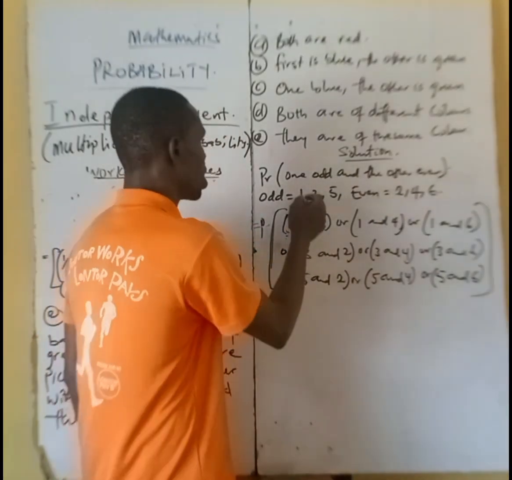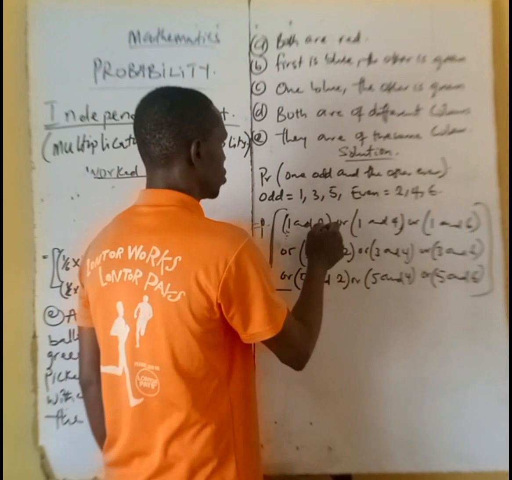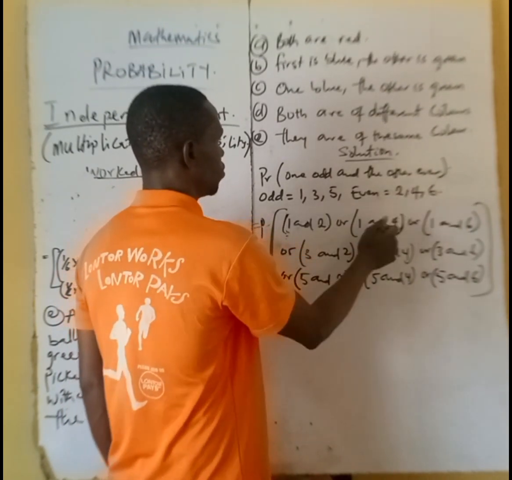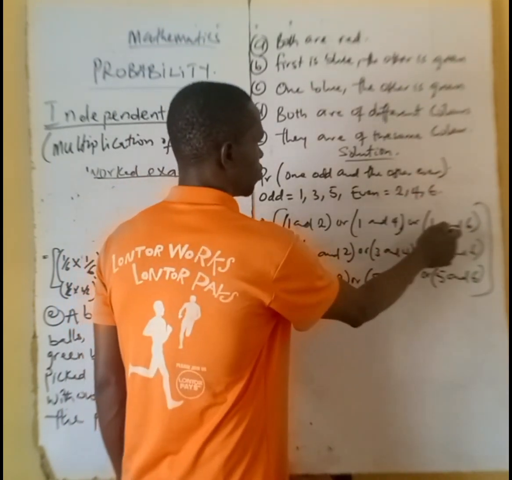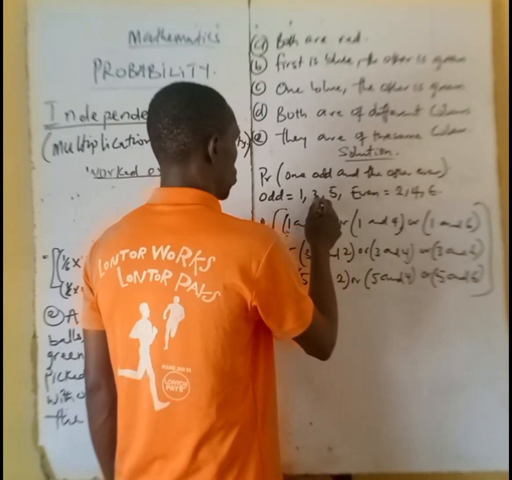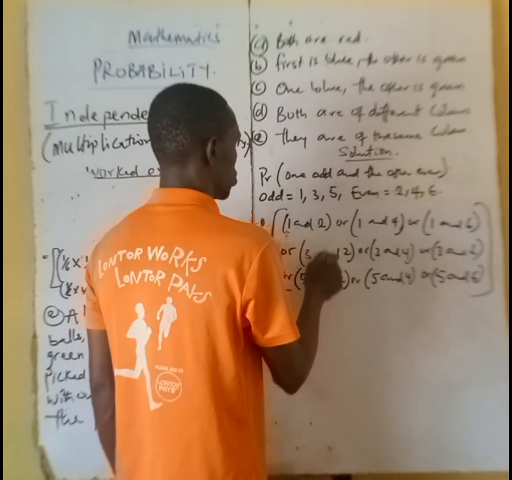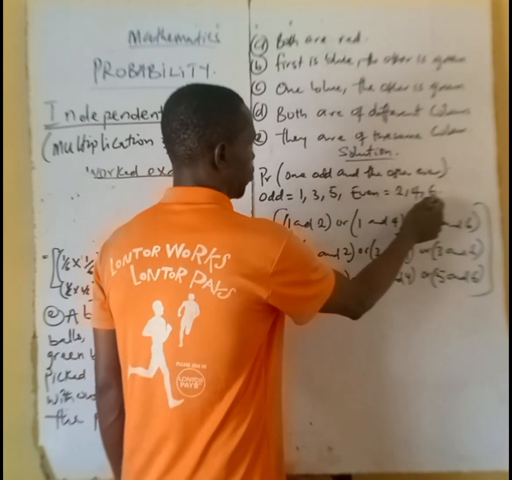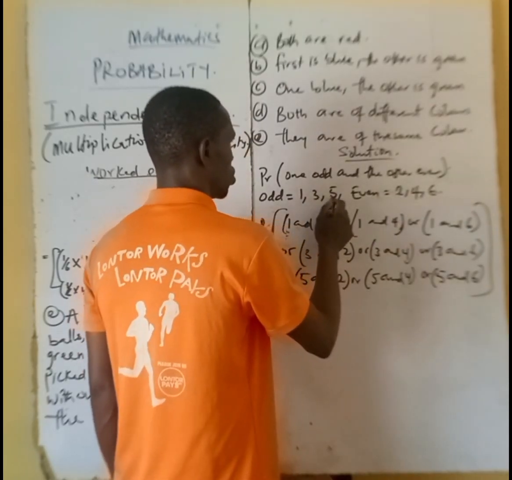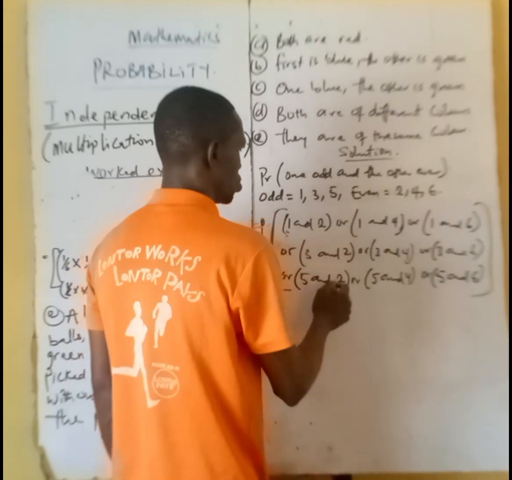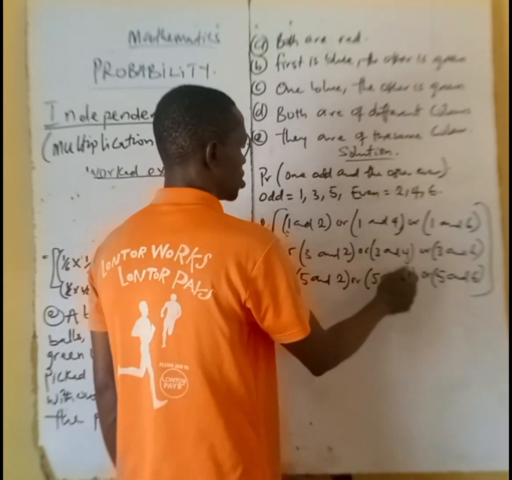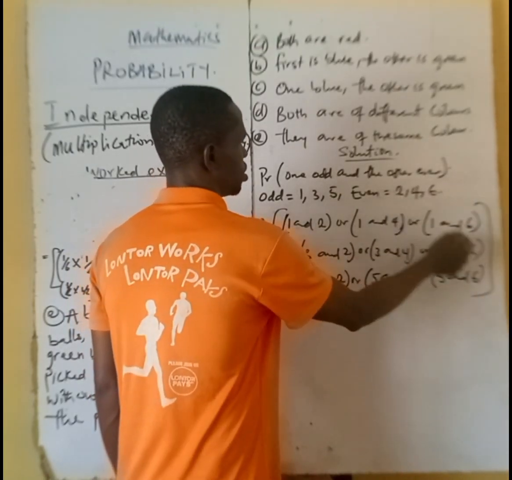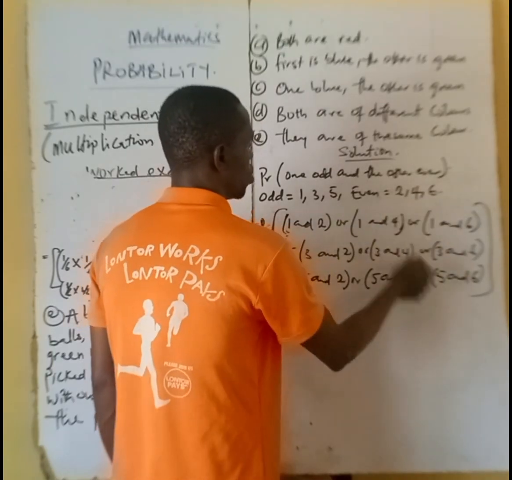So you pick one odd, one even, and so on, then the third odd, 5 and 2, 5 and 4, 5 and 6.